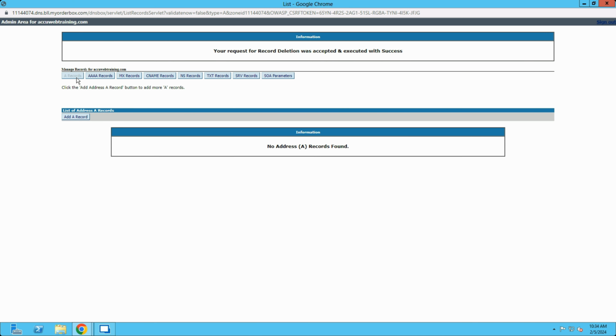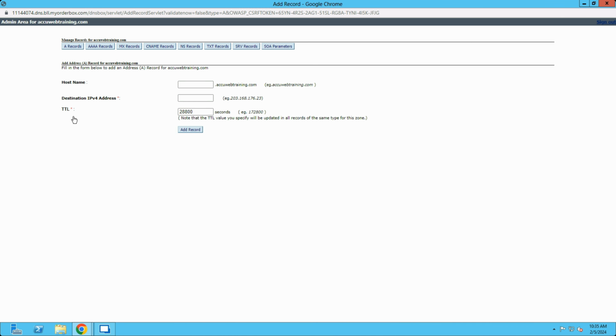Click on the A record so you will get the existing A records which you have added previously. Click on the Add a Record button to add a record. In the hostname field, if you want to bind a subdomain to your environment, then enter the subdomain in the hostname field. If you want to bind the domain name, then keep it blank. Here, we are keeping it blank because we want to bind the domain to the environment.